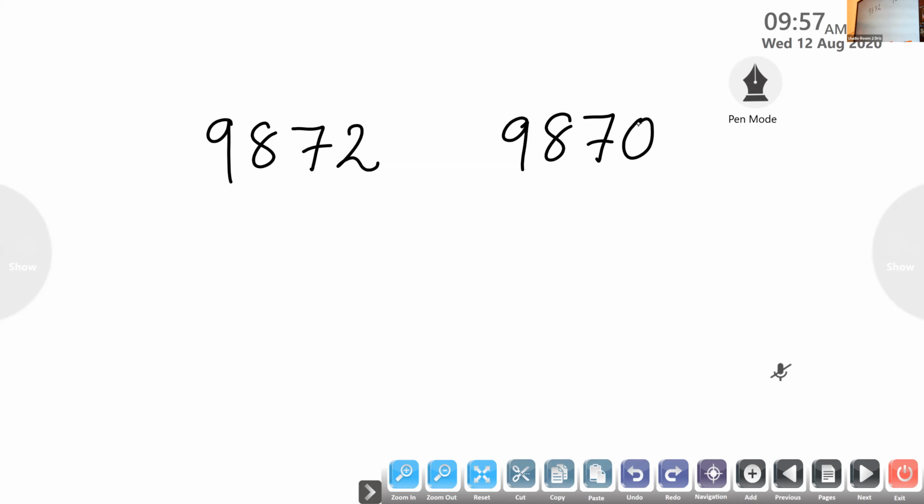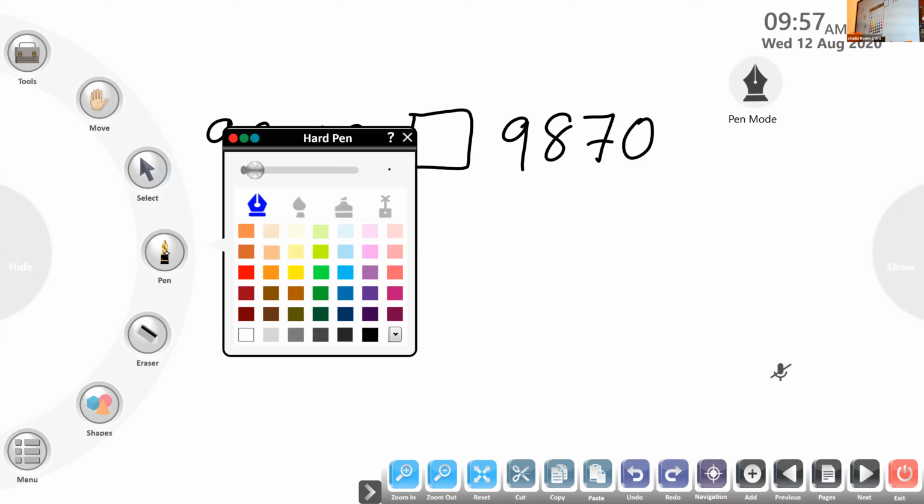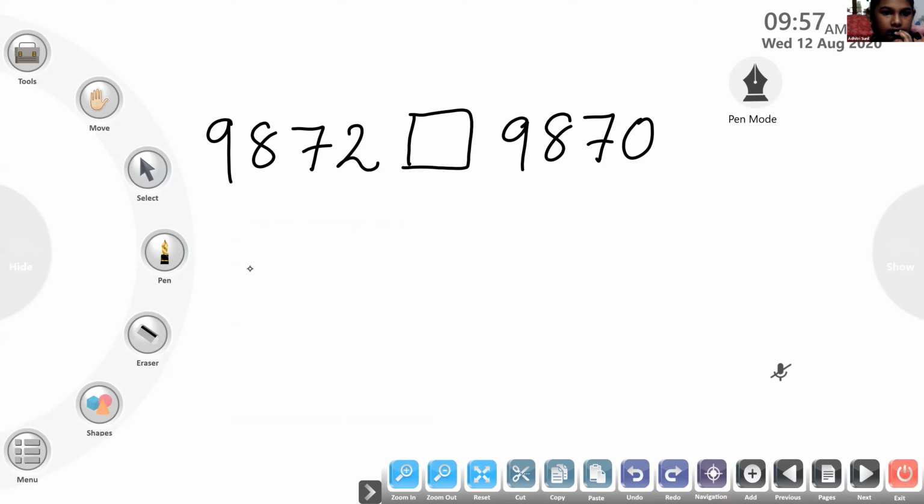Ma'am, how will we compare these numbers? When we get two numbers, you have to check the number of digits first. Here, the first number is having how many digits? Ma'am, can you tell one more time? We have to compare these two numbers, less than or greater than.